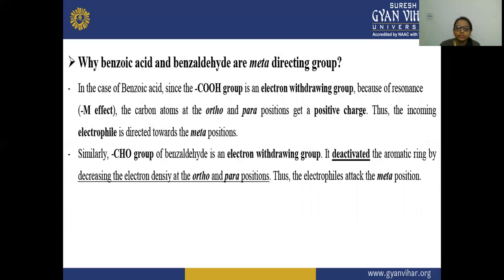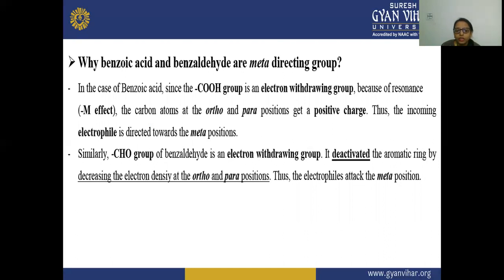Here the question arises: why are benzoic acid and benzaldehyde meta-directing groups? In the case of benzoic acid, the COOH group is an electron-withdrawing group, because of the resonance minus M effect. So the resonance minus M effect is occurring, and the carbon atoms at the ortho and para positions get a positive charge.